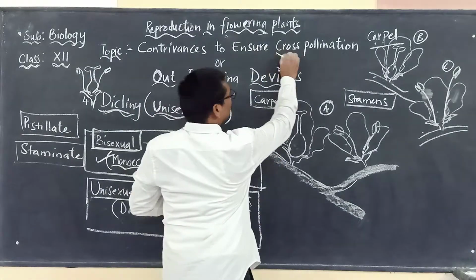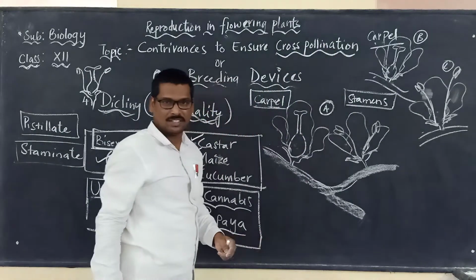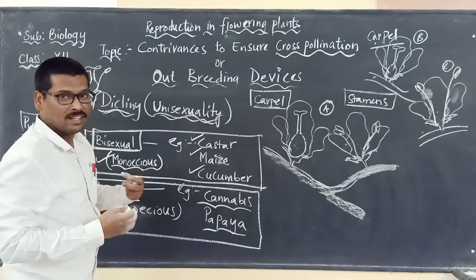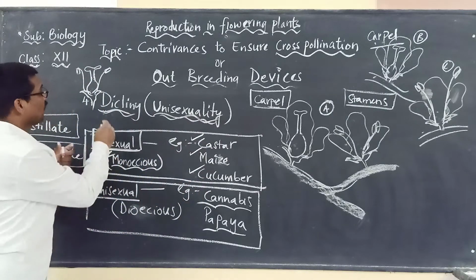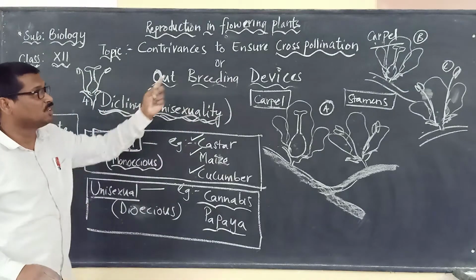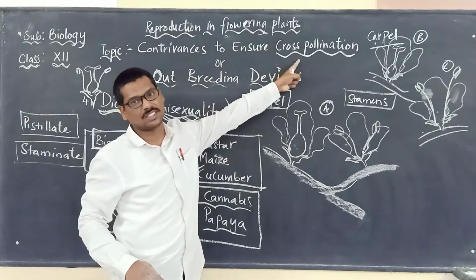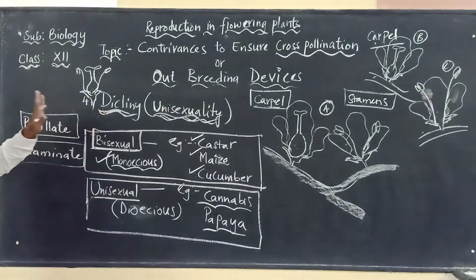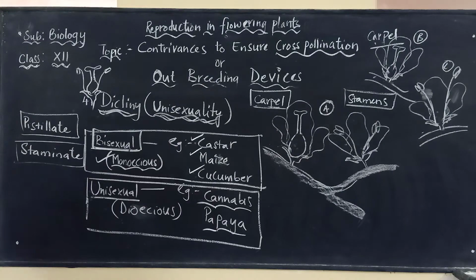They will be preferring only cross-pollination. So this is another adaptation that we have to keep in mind. Why the plants will be called diclinous or unisexual? It is only for what purpose? To promote cross-pollination. To discourage what? Self-pollination. This is about the diclinism or unisexuality.